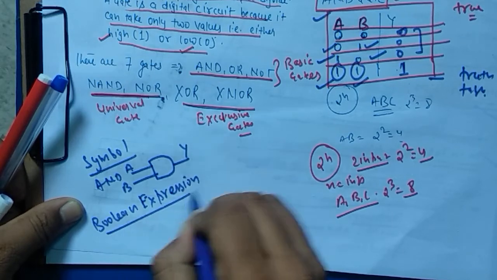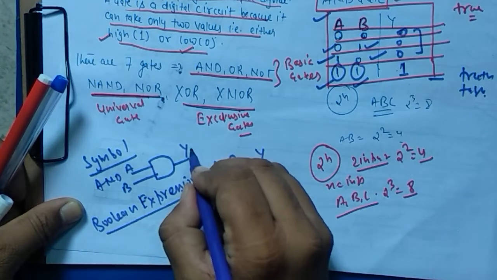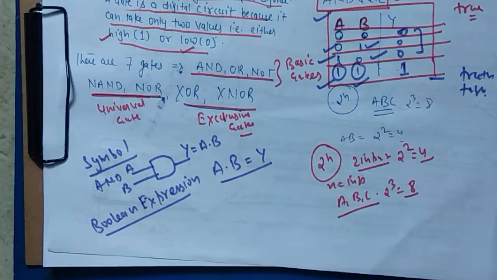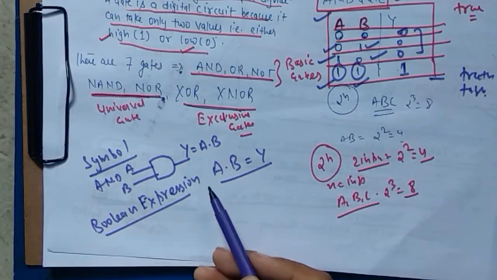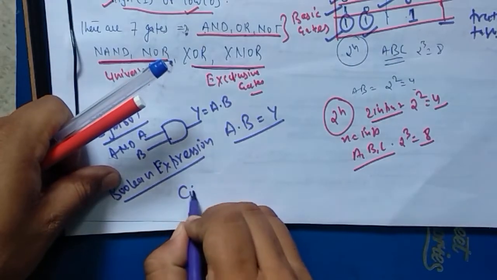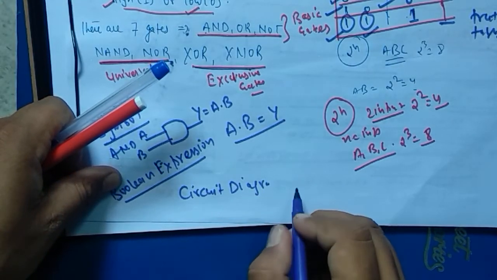Now, what is the Boolean expression? Boolean expression for AND: A dot B equals Y. Okay, Y equals A dot B. It will be the Boolean expression. If I want to write the AND gate with the help of a Boolean expression, I will write A dot B. So it is indicating A and B. We are doing the AND operation between A and B. Now the circuit diagram. It will be like that.